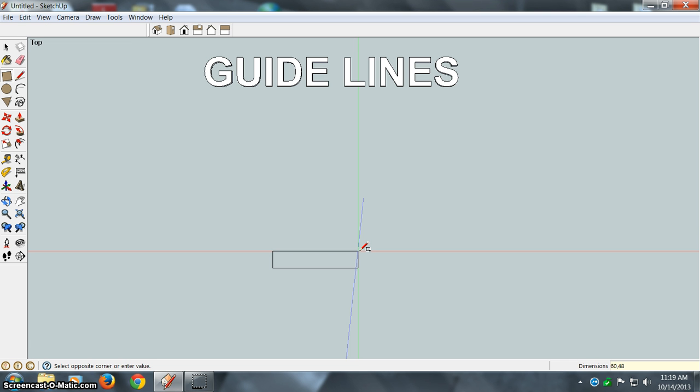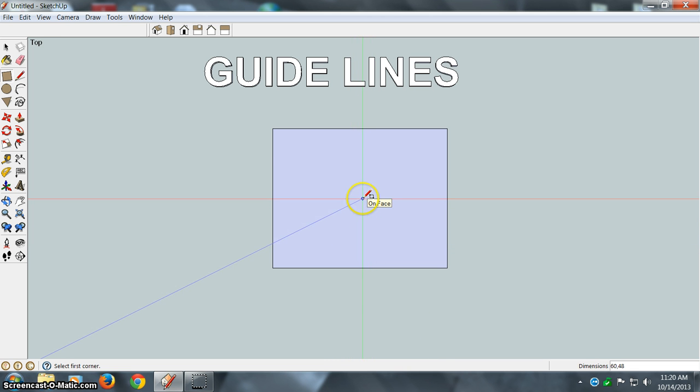and you'll see these values down at the bottom right, and hit enter, and there's our rectangle. Hit spacebar to end the rectangle command.